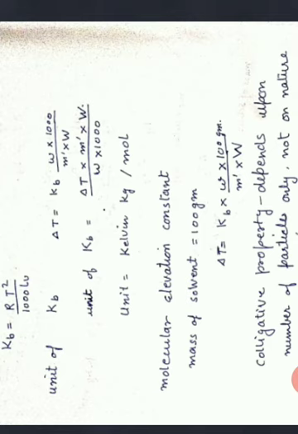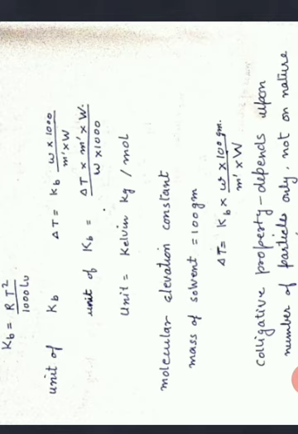And capital W upon 1000 represents mass of solvent in kg. So the unit for Kb comes out to be Kelvin kg per mole. That is the case when 1 mole of a solute is dissolved in 1 kg of solvent. Then whatever be the elevation in boiling point, it becomes equal to molar elevation constant, that is Kb.